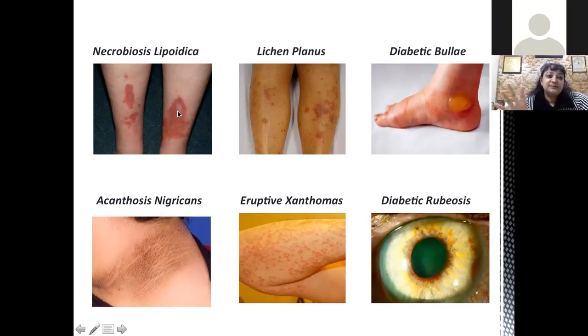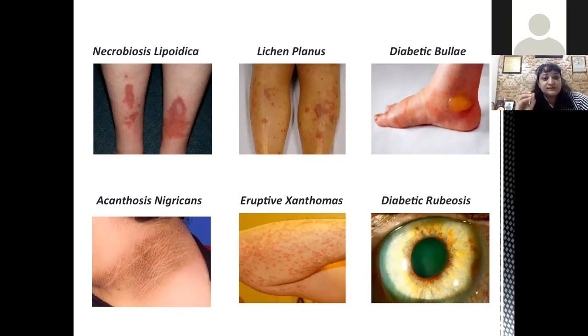The lesions are generally bilateral. The most common site is the pretibial region, and it may also occur in other parts like the forearm, scalp, and abdomen. It can occur on other areas also, but the most common site is the pretibial region.